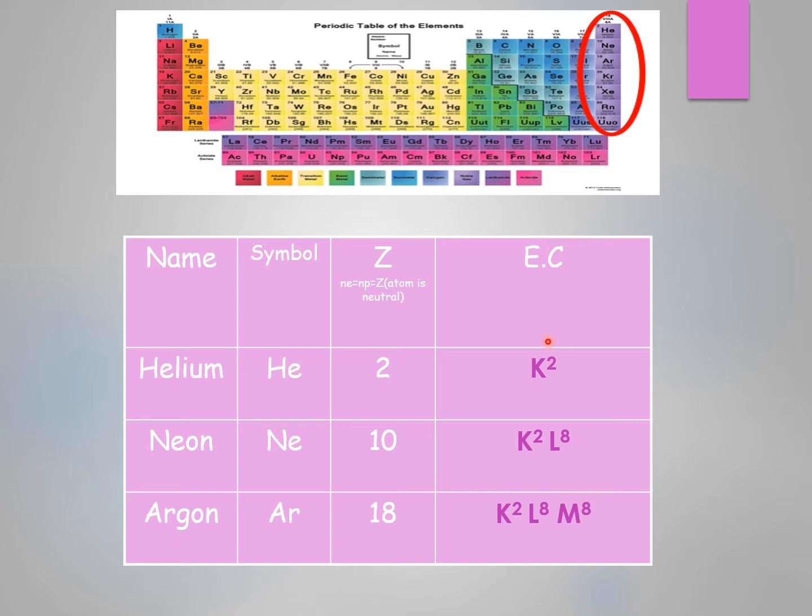So here we can deduce that the outer shell of these 3 atoms is saturated. Helium is saturated with 2 electrons, whereas neon and argon are saturated with 8 electrons.